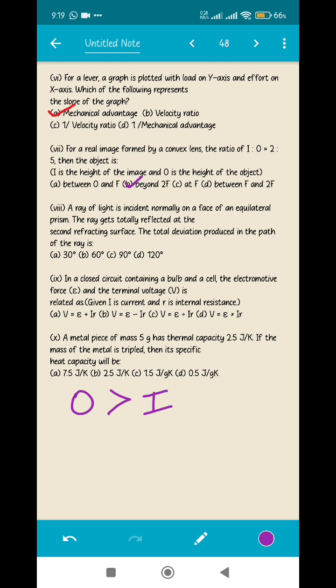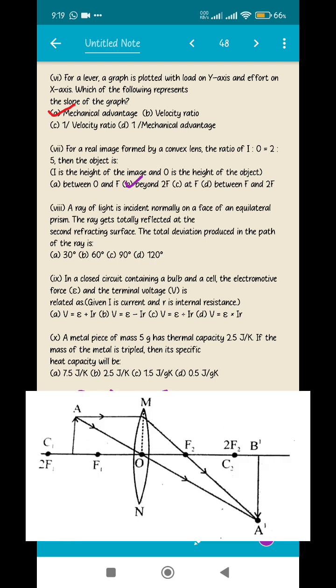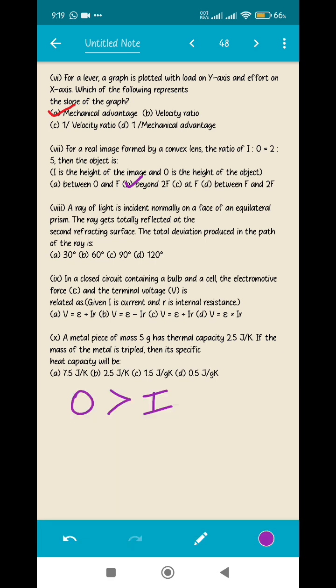We know it already, like we have understood. Next was at F. If you remember, when the object is at F, the image is formed at infinity. So that's not the correct answer. And the next option is between F and 2F. If the object is between F and 2F, the image is formed beyond 2F on the other side, and the image will be a magnified image like you can see on the screen. So the correct answer will be option B. Sometimes when you are not able to understand which option is correct, make sure you are eliminating the wrong options. You will very easily find out the answer.